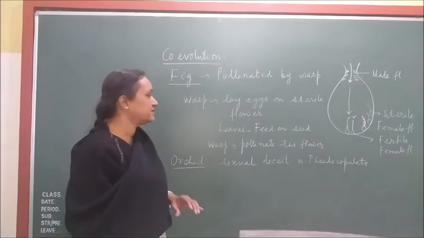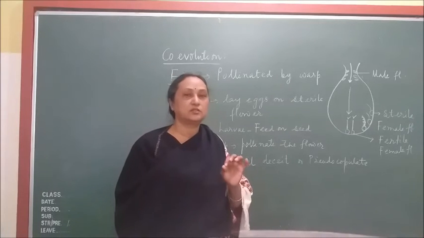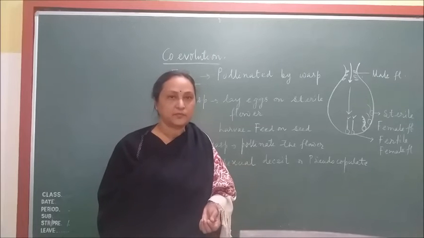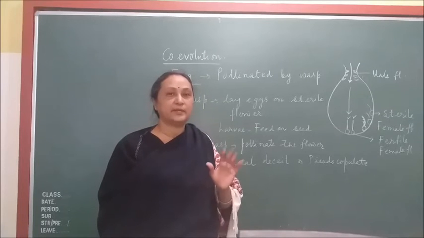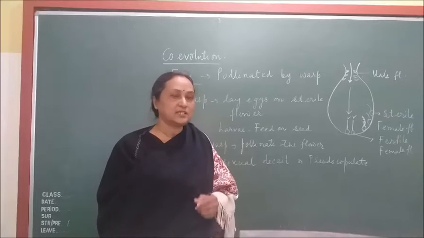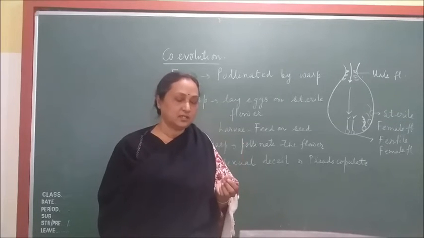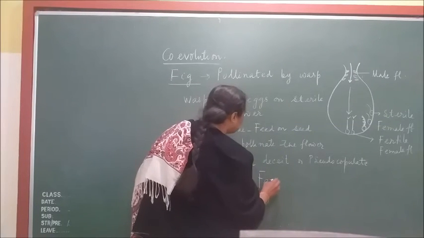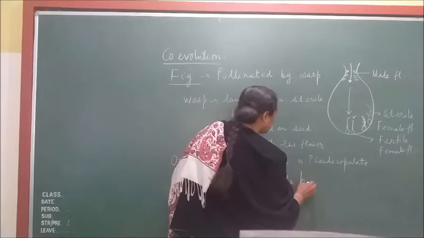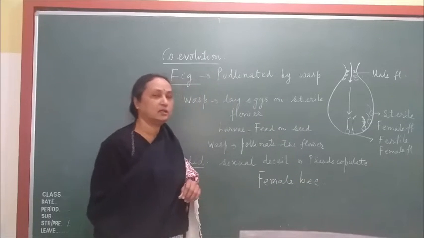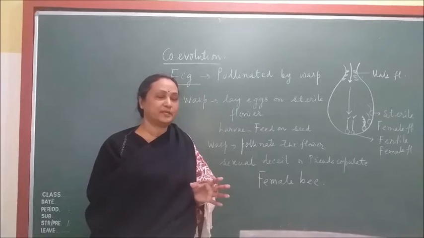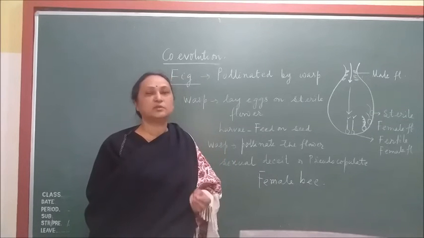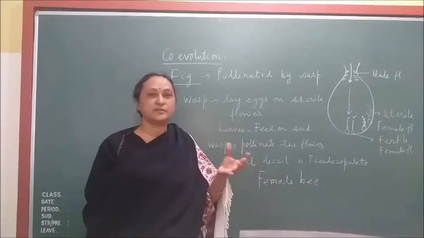Orchid is a flowering plant. It is a very exotic, very costly flowering plant which has a different type of flower. The orchid flower has 5 petals. The largest petal has markings, and the markings resemble a female bee. Alright. So because of the markings on the petal, it looks like a female bee.